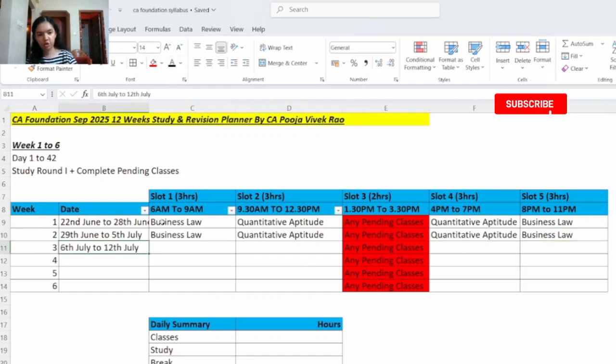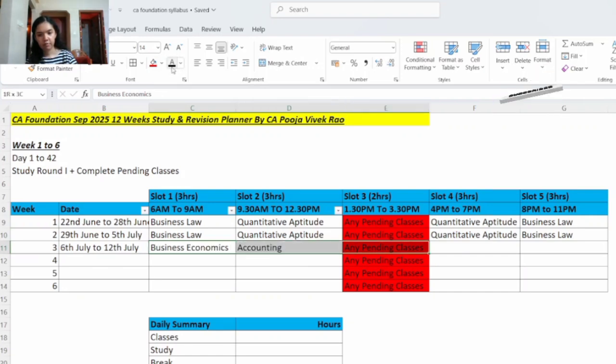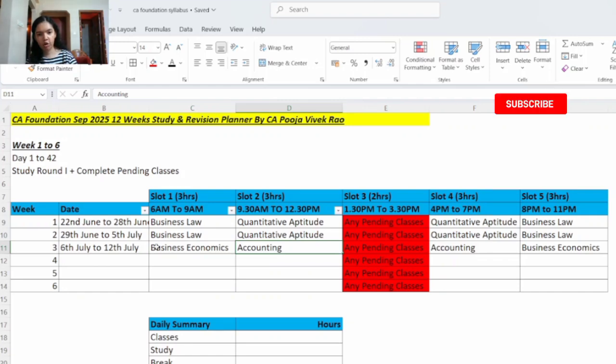Then week number 3, 6th July to 12th July. Here you will study business economics in slot 1, and in slot 2 you will study accounting. Then in slot 4 again you will study accounting, and in slot 5 you will study business economics. So here also we have tried to group 2 subjects. Accounting is a practical subject and a descriptive paper, and business economics is again MCQ based.